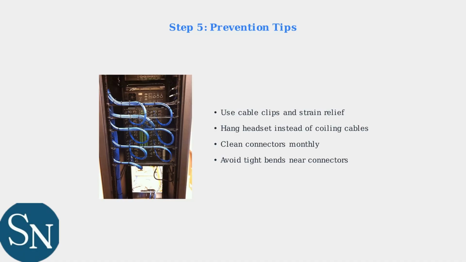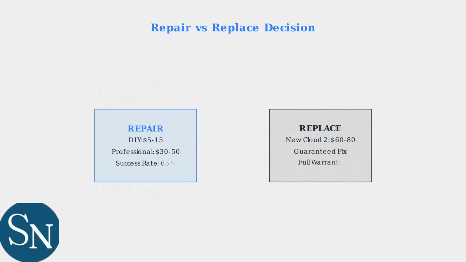Finally, consider the economics of repair versus replacement. Cable repairs have a 65% success rate and cost $5 to $15 for DIY fixes. Professional repairs cost $30 to $50, while a new headset costs $60 to $80. Choose based on your technical comfort level and budget.